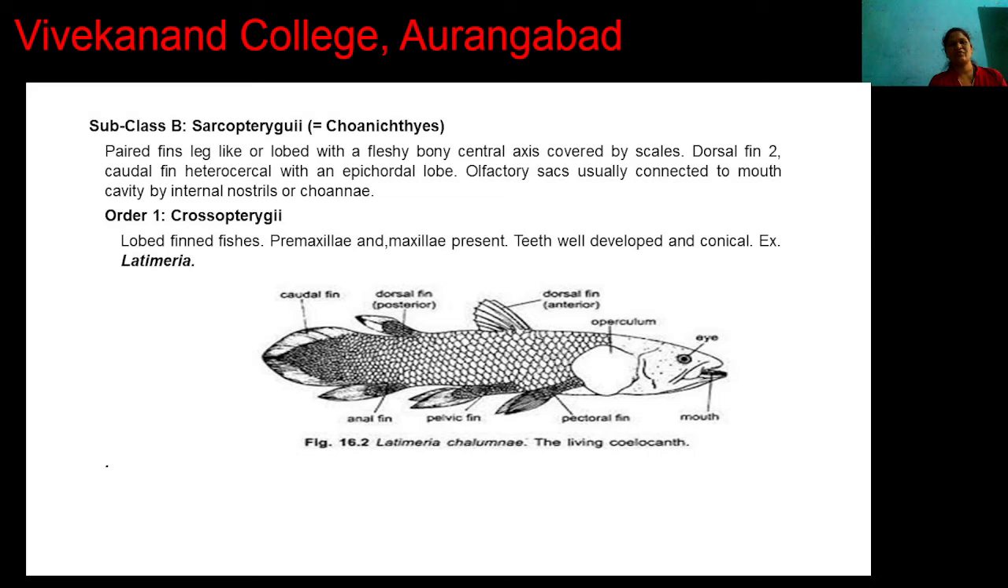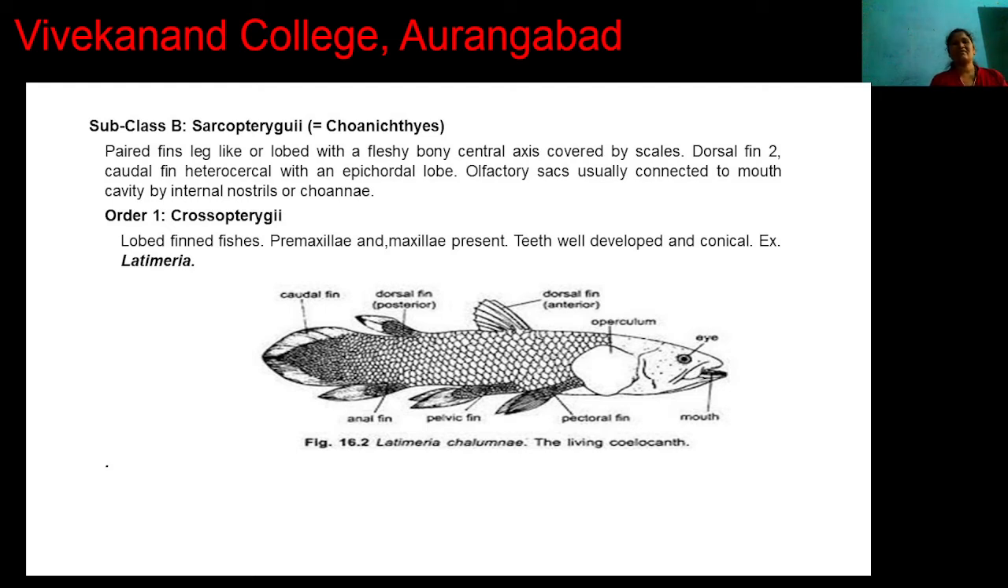It consists of two dorsal fins and one caudal fin, and this caudal fin is heterocercal and with an epicaudal bone. Epicaudal bone is present between upper lobe and lower lobe. Olfactory sacs usually connected to mouth cavity by internal nostrils. It is also called as choanae.